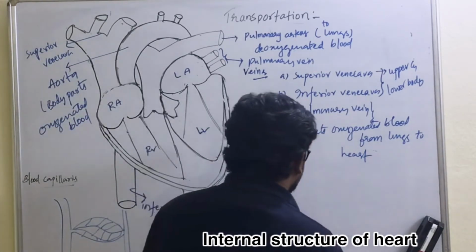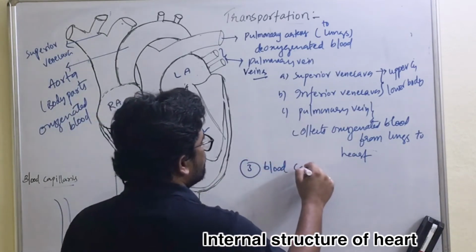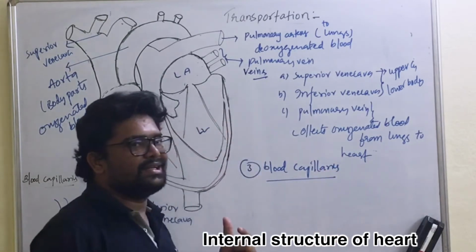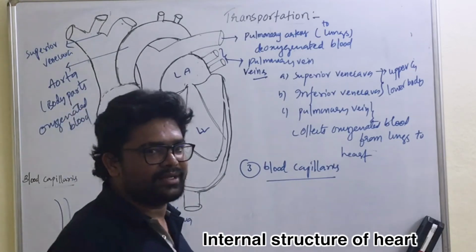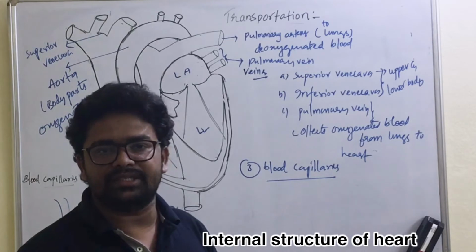As I said, the third type of blood vessel we have is blood capillaries. So what are blood capillaries? Blood capillaries are single cell bound membranes. They act as a connection between arteries and veins.